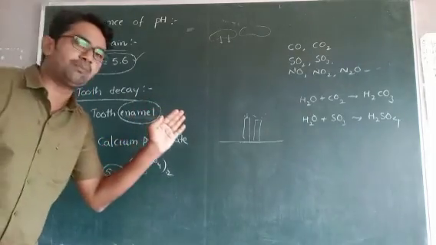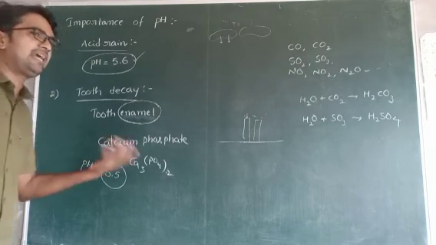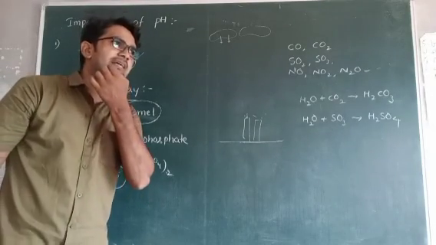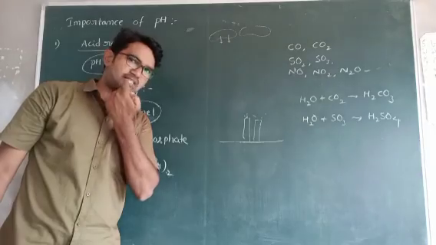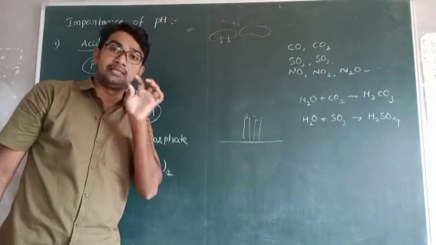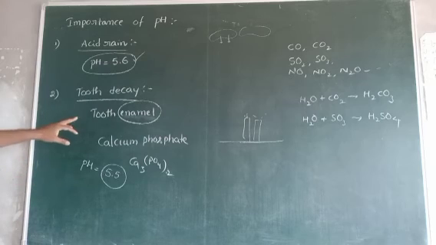Because bacteria are present, the acid is released by the bacteria, and that bacteria affects our tooth enamel.